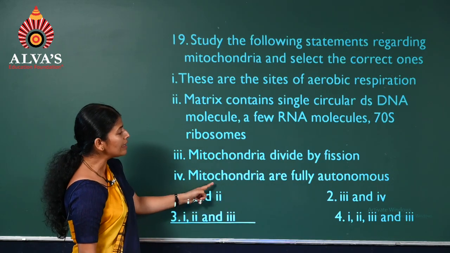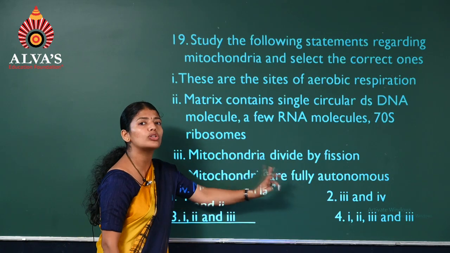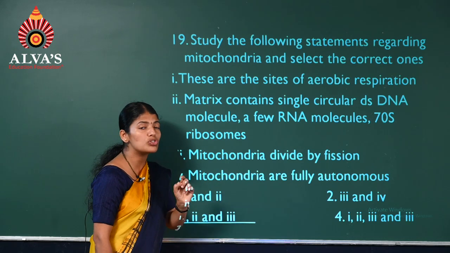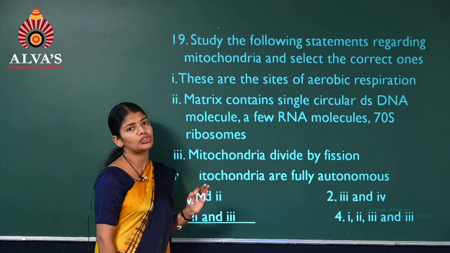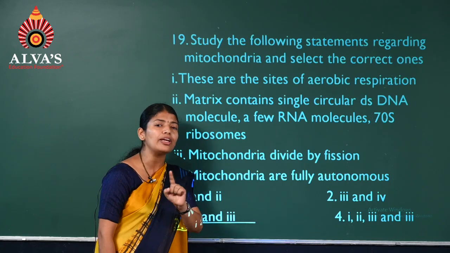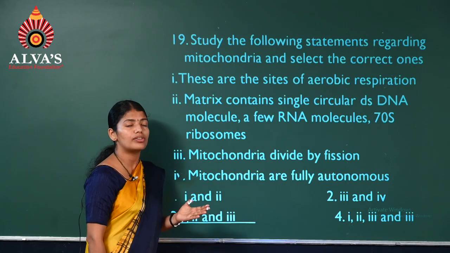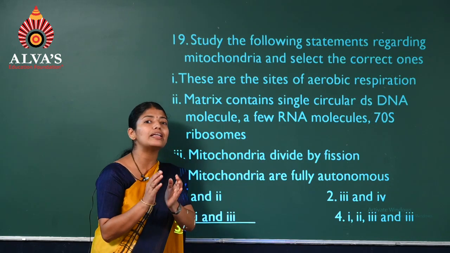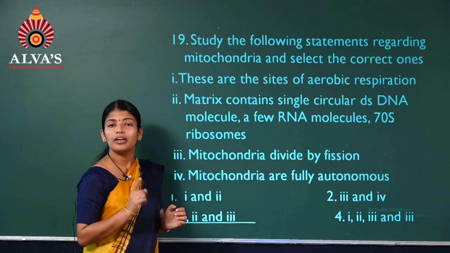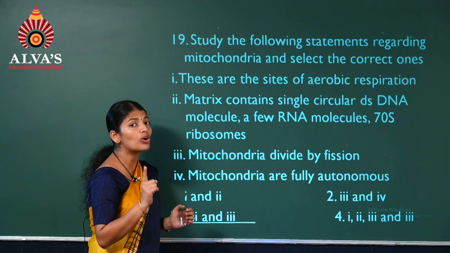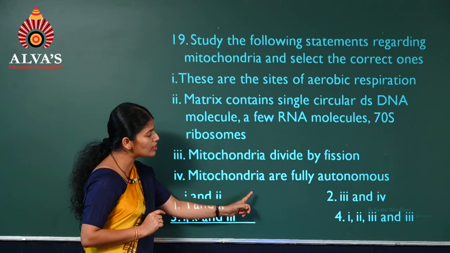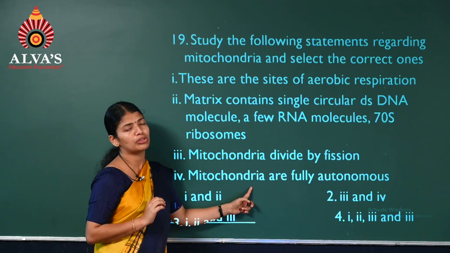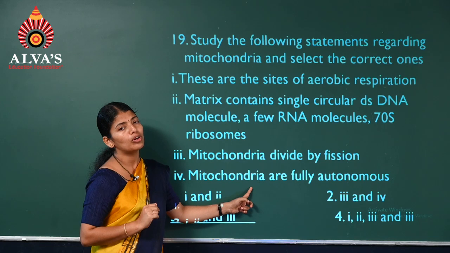Next one, these are fully autonomous. Is this correct? No, mitochondria is not fully autonomous, but semi-autonomous. What is the difference? Fully autonomous means it's completely independent of the cell, but mitochondria is not completely independent. So the statement is wrong. I said it's semi-autonomous. Why and how?